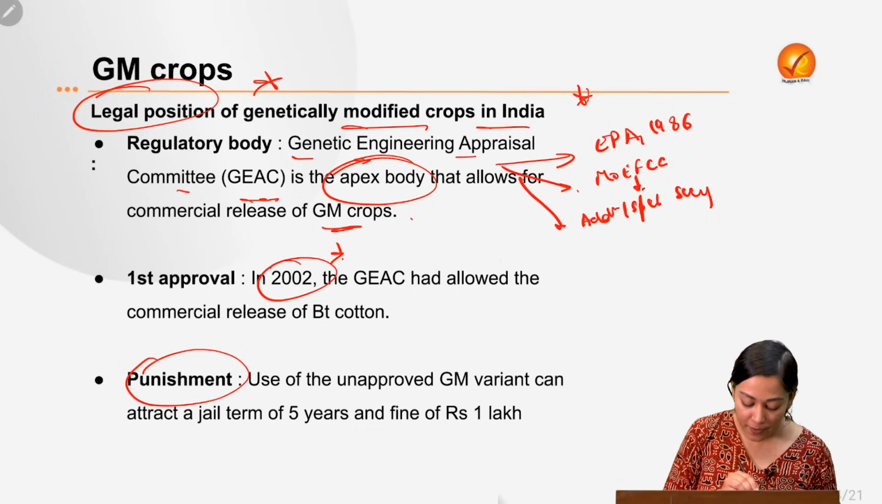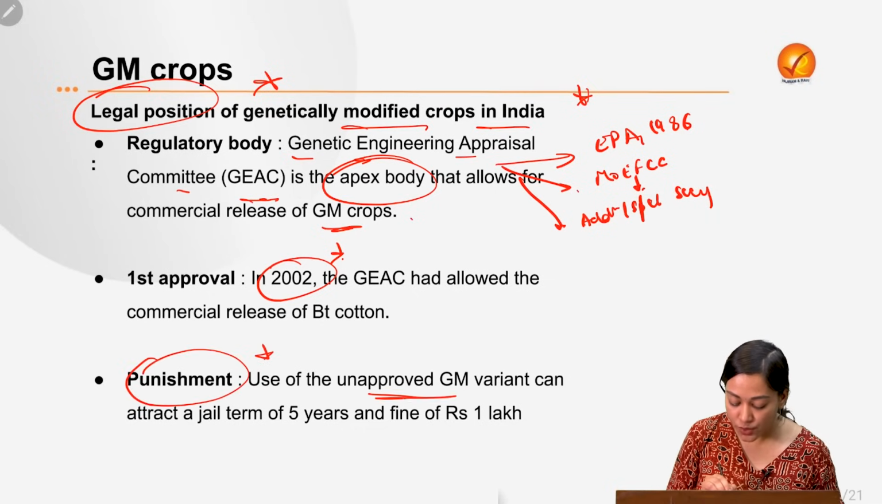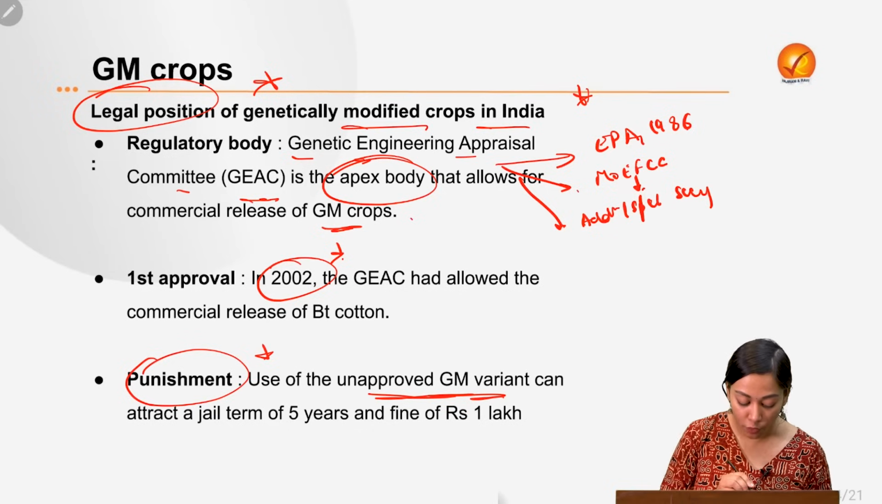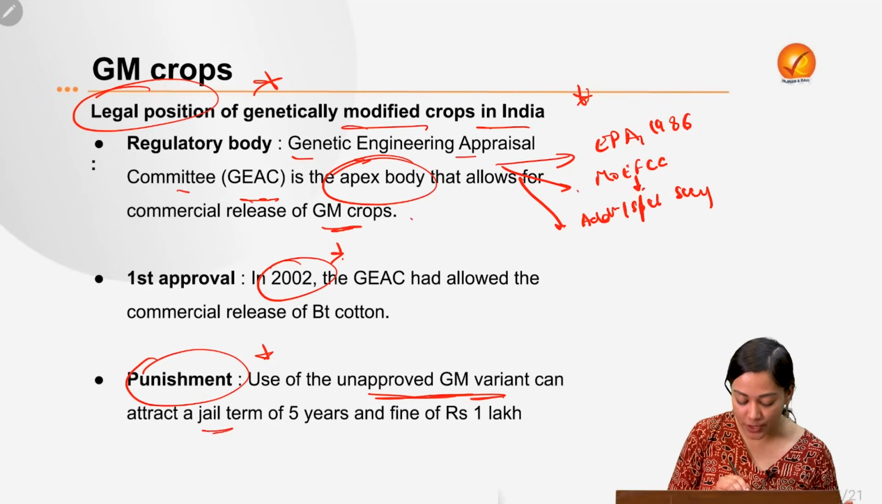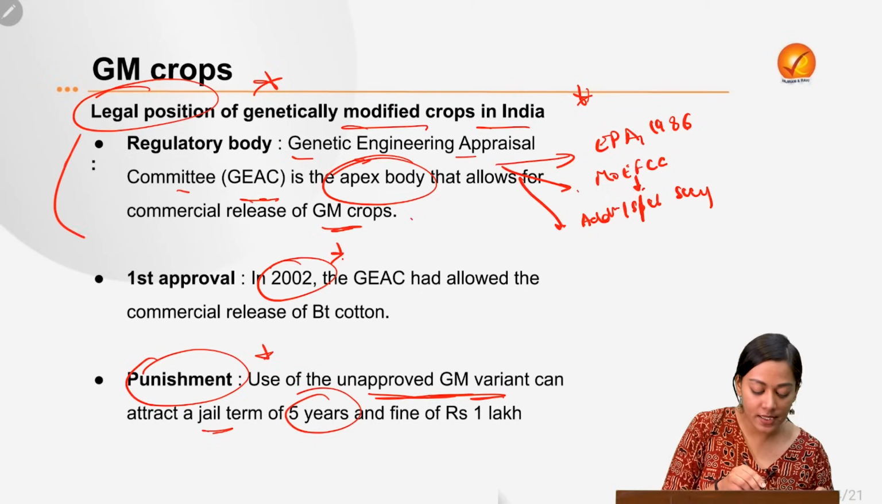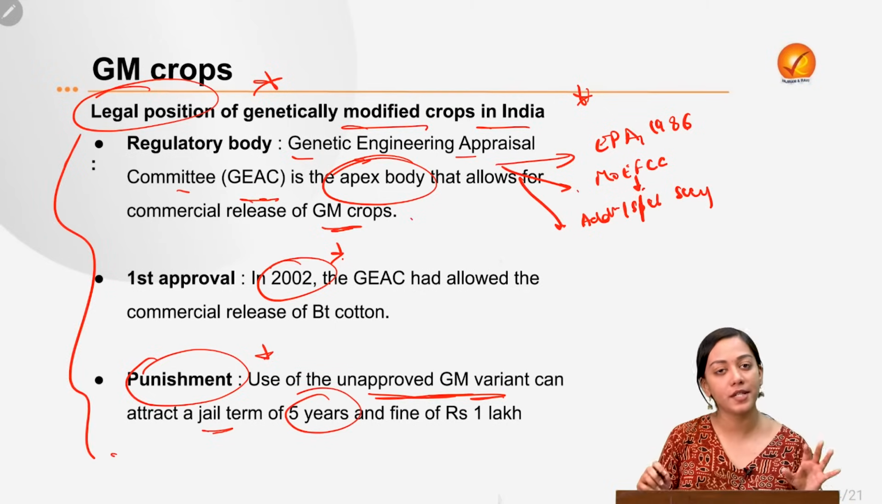And what is the punishment? What if you produce an unapproved GM variant in your fields? Then you will attract a jail term of 5 years and a fine of up to 1 lakh rupees. So this is the legal position of GM crops in India.